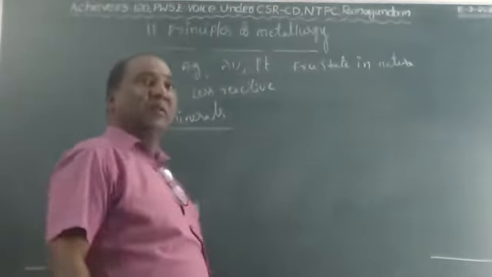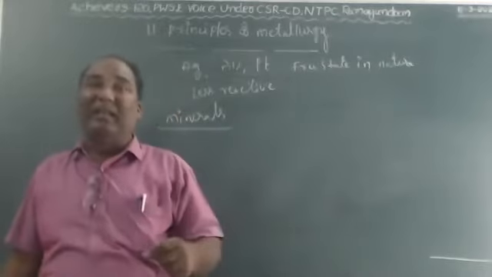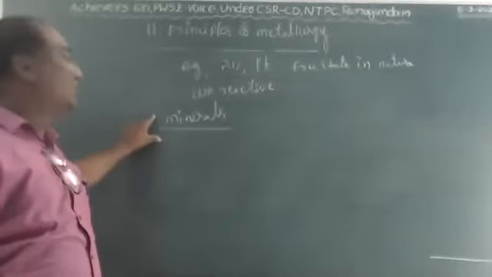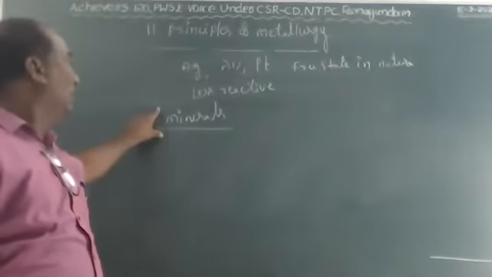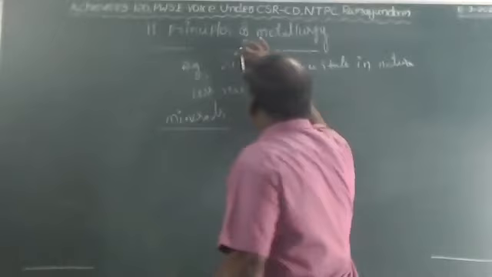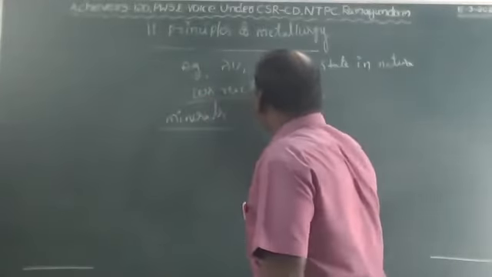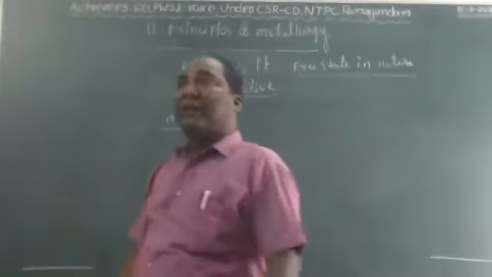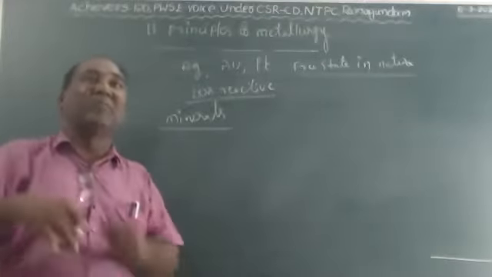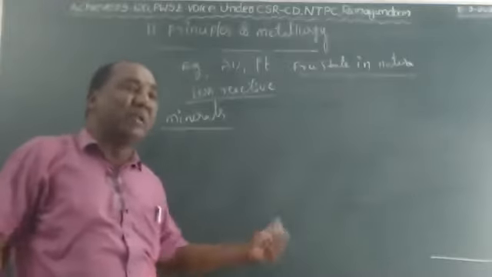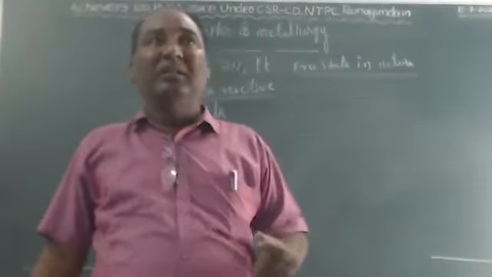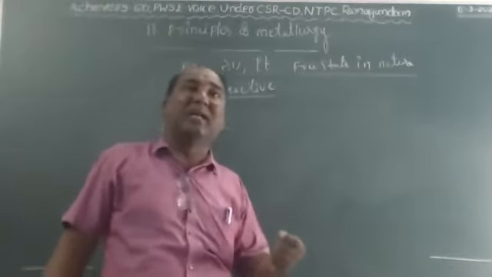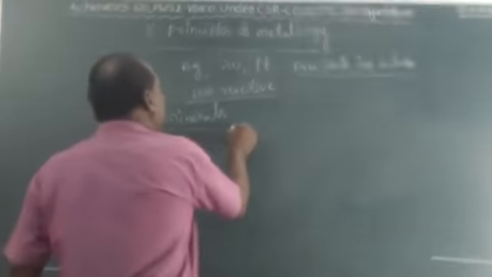Silver, gold, and platinum are very less reactive, so they are in free state in nature. The other metals are not available in free state because they are the most reactive metals. They are mostly available in the form of compounds.